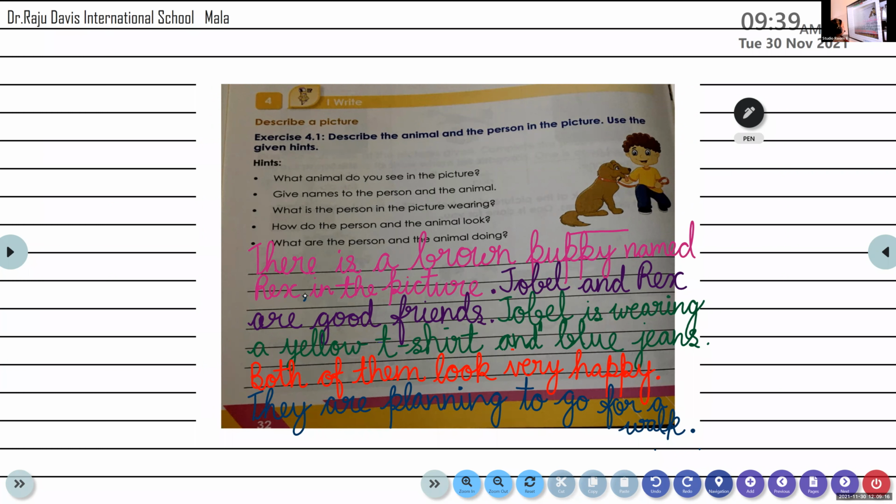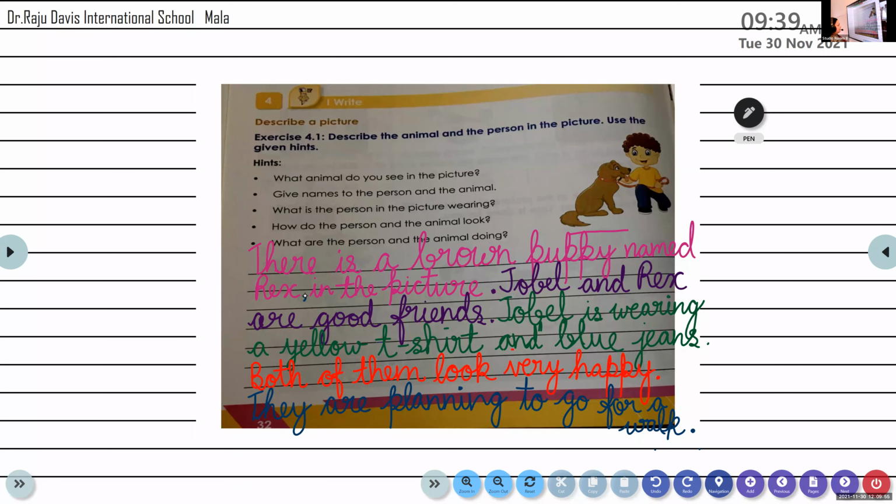Never unmute. Read the next sentence. Jobel is wearing a yellow t-shirt and blue jeans. Jeans. You all wear jeans and t-shirt, right? Jeans, pants, denims. Yeah, that is the same thing.